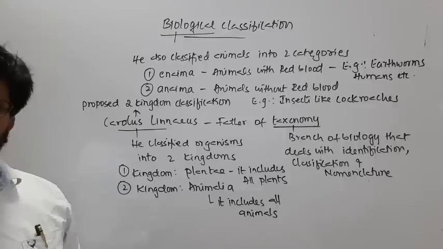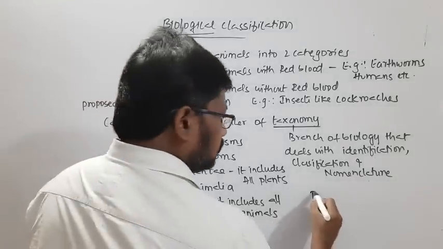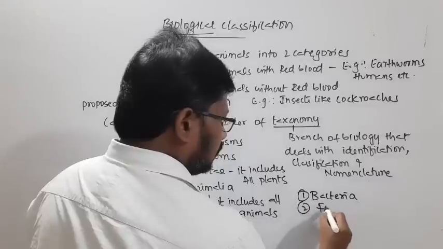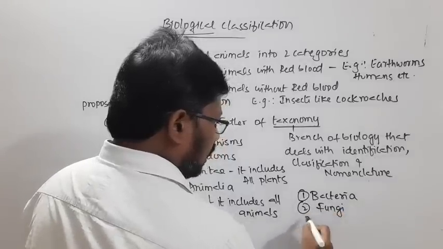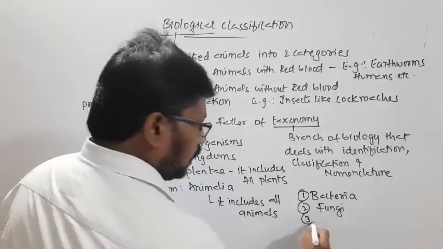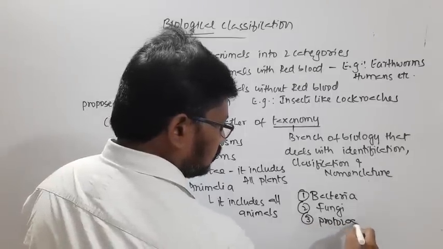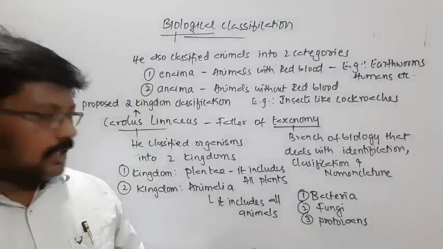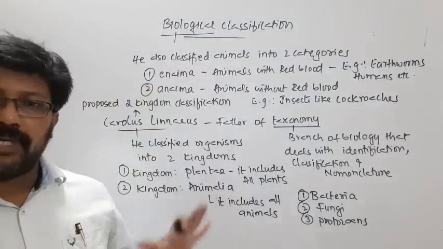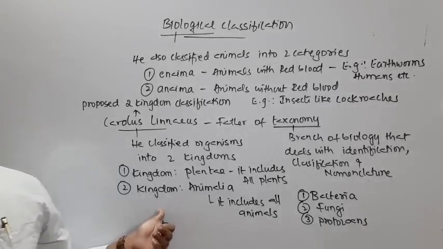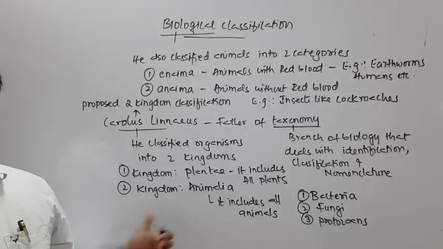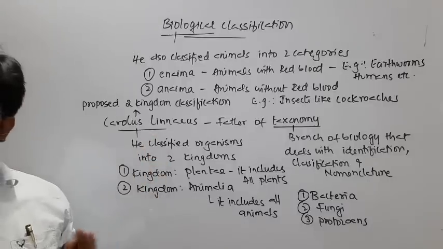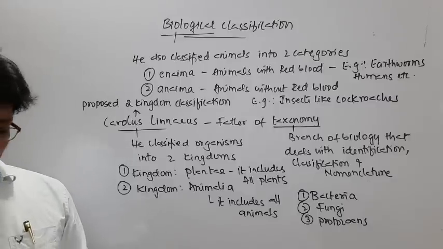Then what about other organisms? There are other organisms like bacteria, fungi, protozoans, dinoflagellates, euglenoids, and so many more. We have other groups of organisms that have not been included in this classification. So in course of time, the two kingdom classification was replaced with a three kingdom classification.